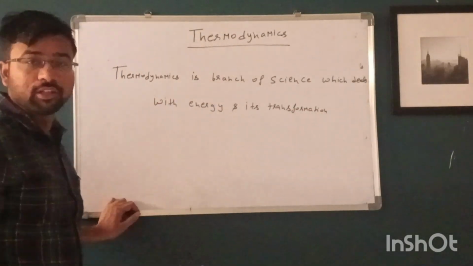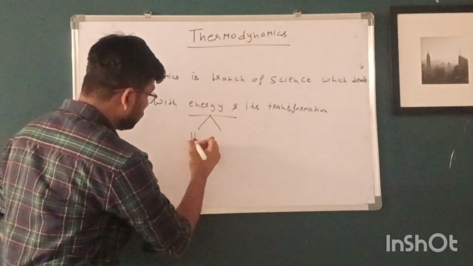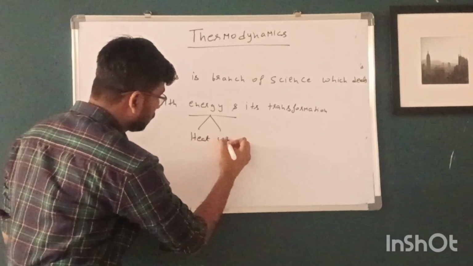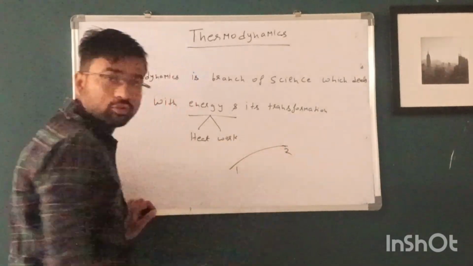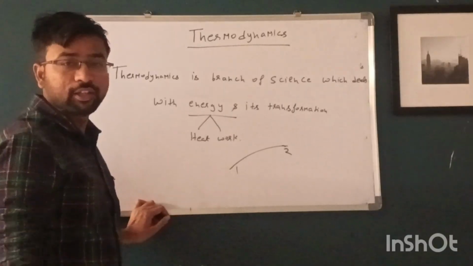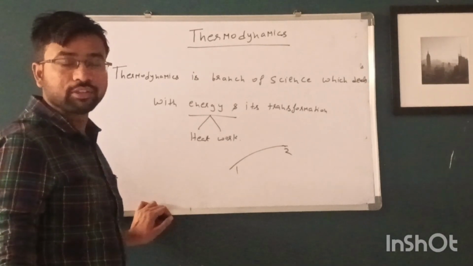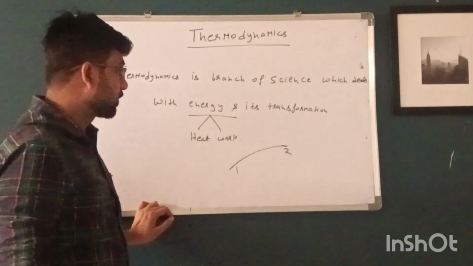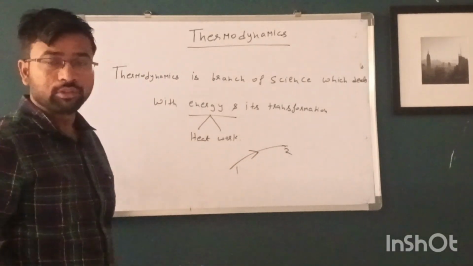Here energy can be in the form of heat and can be in the form of work. Suppose when a system goes from one state to another state, then how much heat and work interaction take place between the system and surrounding. This is told by thermodynamics. So this is the basics of thermodynamics.